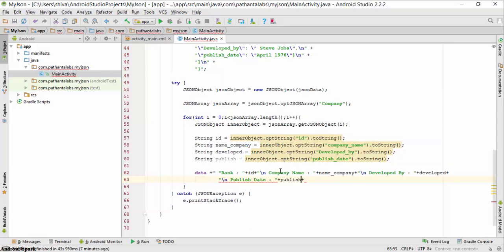I will also give some space between two JSON data, and then the JSON data is stored in the data variable.